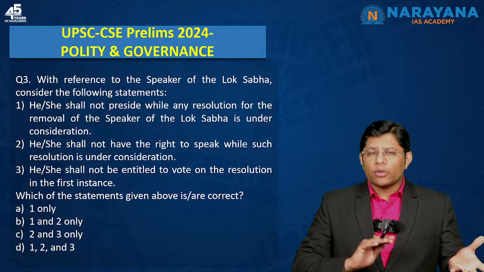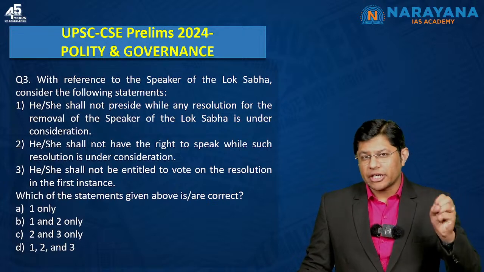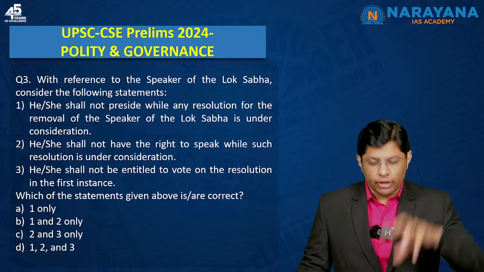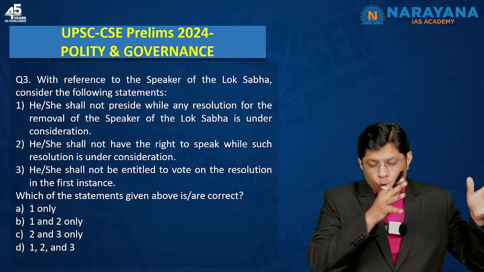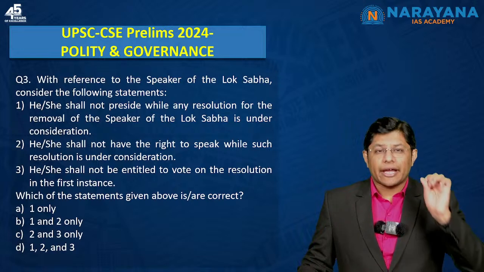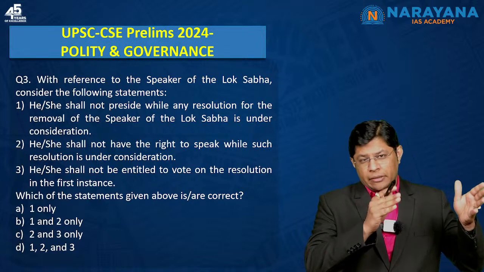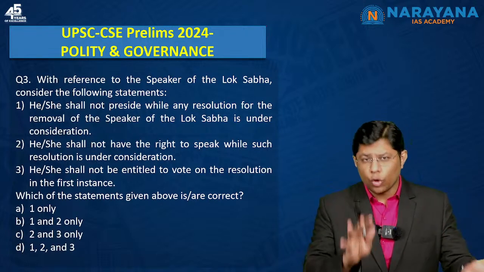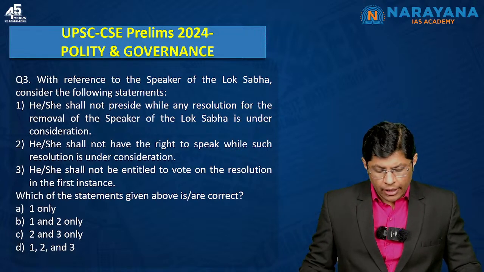Now, around 20 to 22 questions had come from the section polity and governance. So first we'll go through the questions from polity, followed by the questions on governance. Once we go through all the questions, I'll tell you the expected accuracy you are expected to have, which means if you are above that percentage, you can analyze your final score, or let's say the cutoff marks. So let's get started.